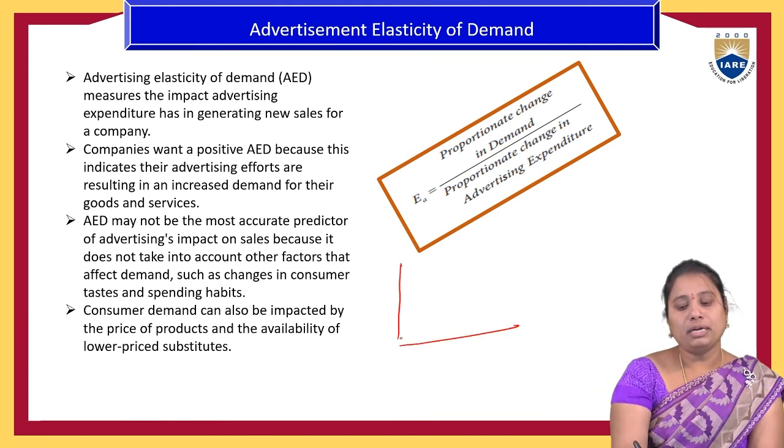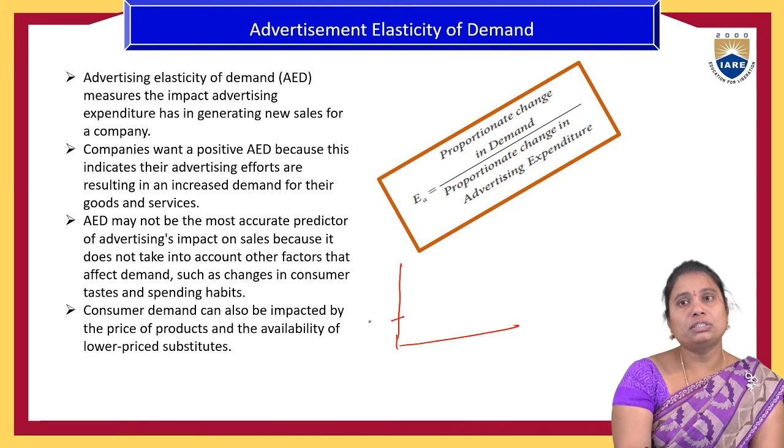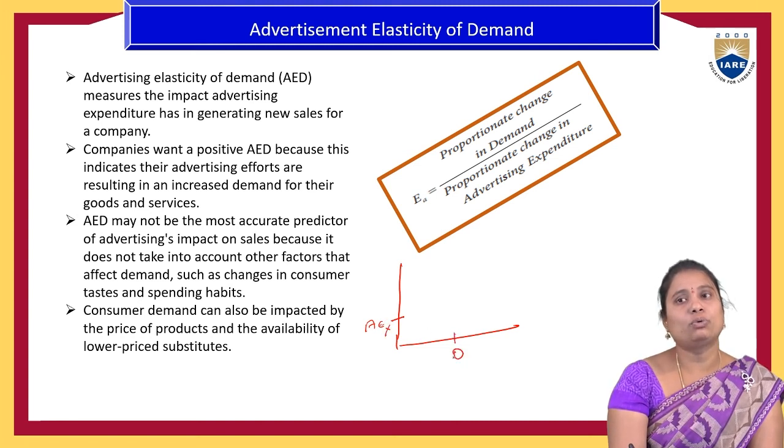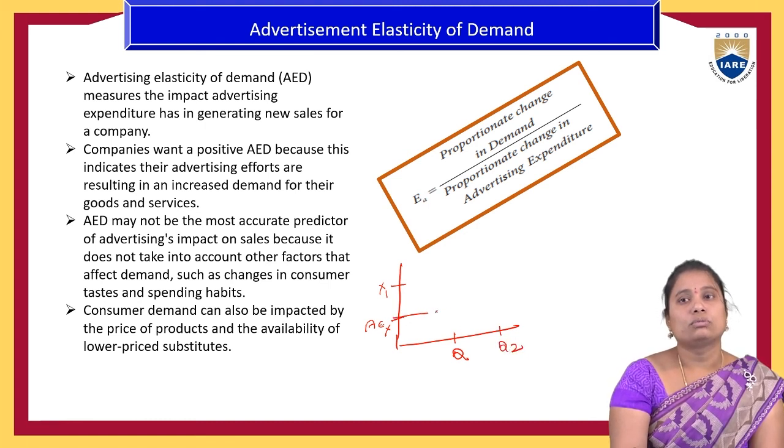For example, if they are spending at advertisement expenditure X, people were purchasing quantity Q. If the advertisement expenditure increases to X1, the people might increase their quantity to Q2.